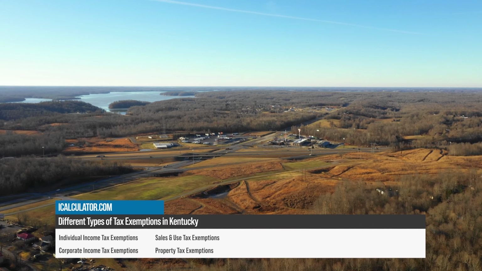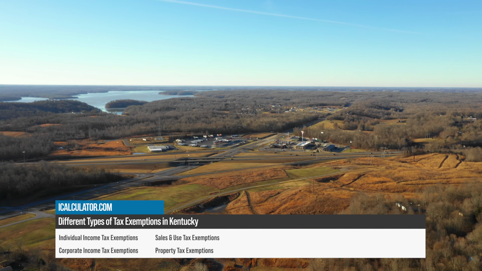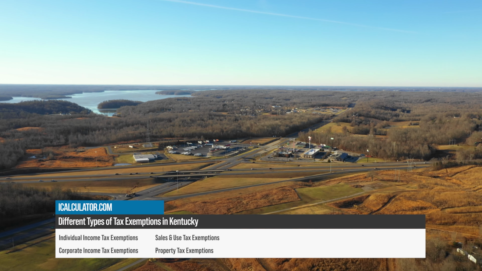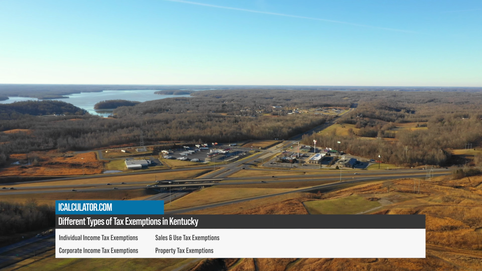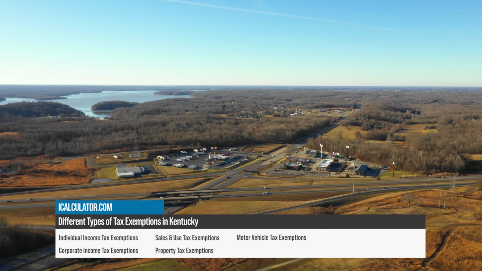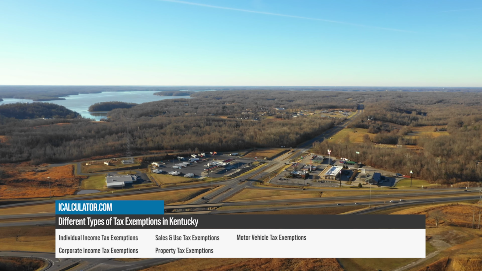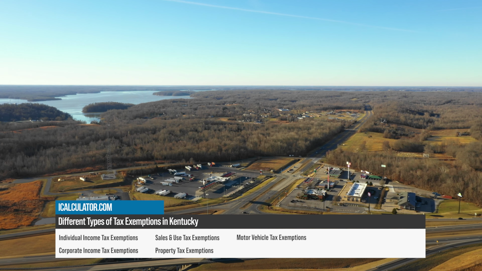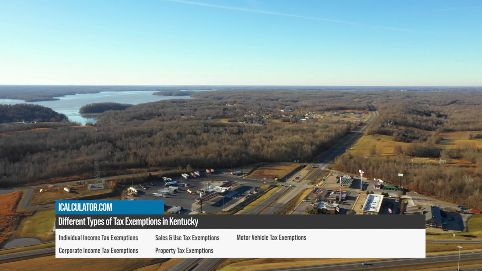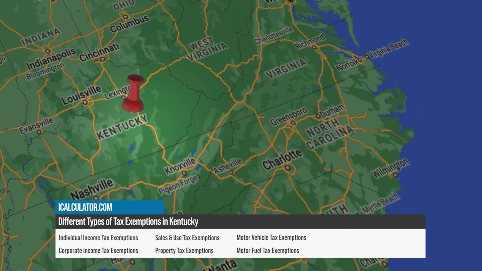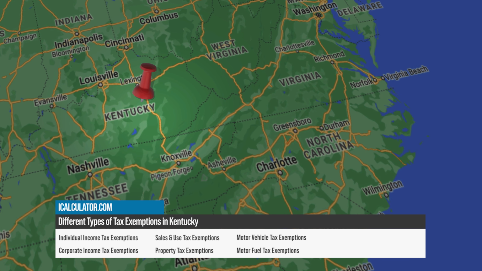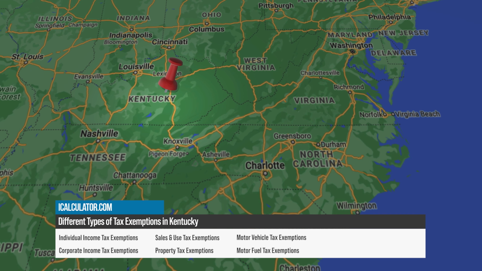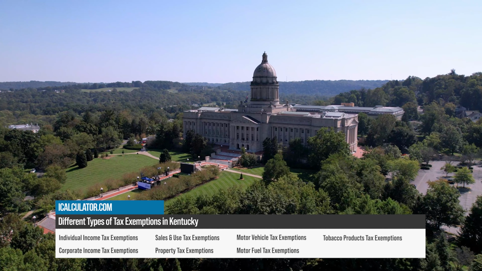Property tax exemptions. Exemptions include the homestead exemption for primary residences, exemptions for seniors, veterans, disabled individuals, and certain types of agricultural and conservation land. Motor vehicle usage tax exemptions. Exemptions include vehicles transferred between certain family members, vehicles donated to non-profit organizations, and vehicles used by government entities. Motor fuel tax exemptions. Exemptions include fuel used for agricultural purposes, fuel used by government entities, and fuel used by certain mass transit systems. Tobacco products tax exemptions.